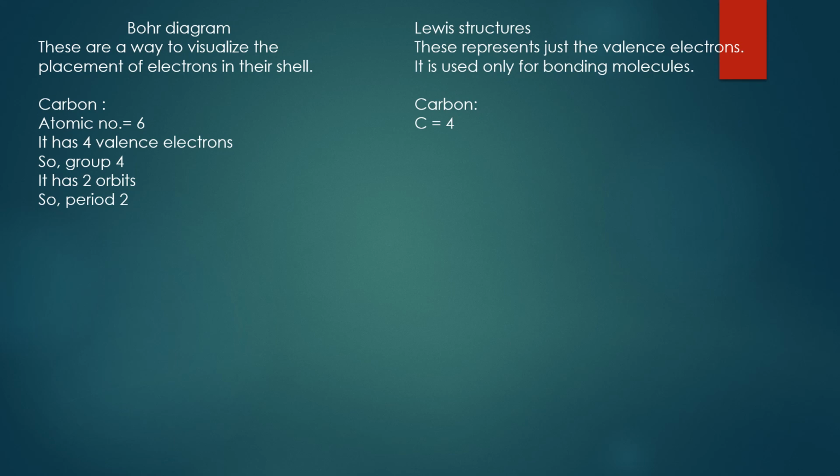Bohr diagram helps us to know in which group and in which period the element is placed in the periodic table. Whereas Lewis structure helps us to know how the bonding of molecules will occur. It just represents the valence electrons. The further things we will continue in the next video.